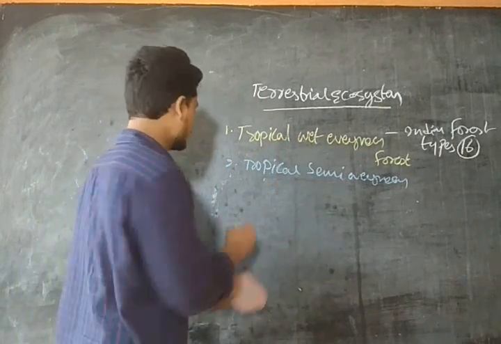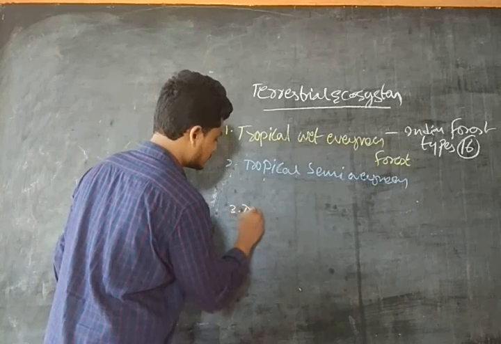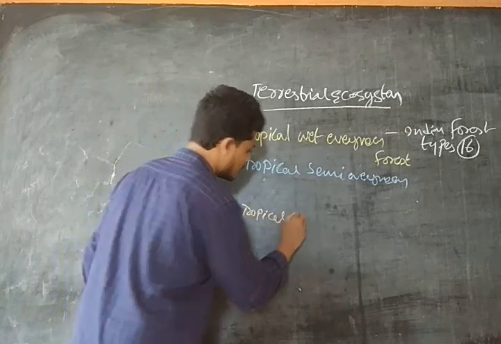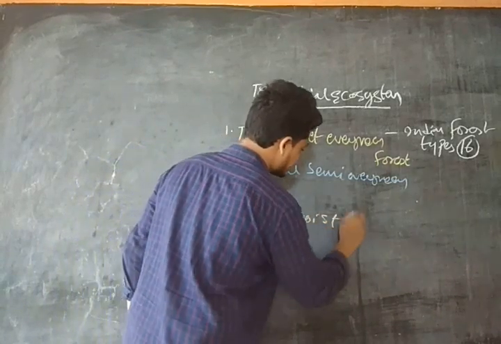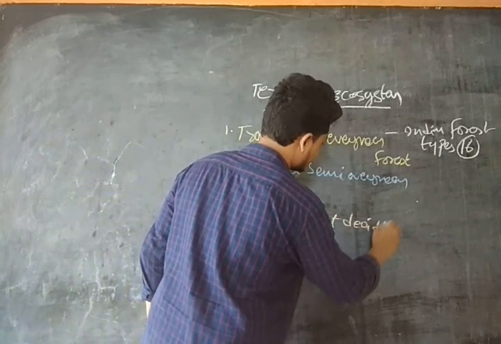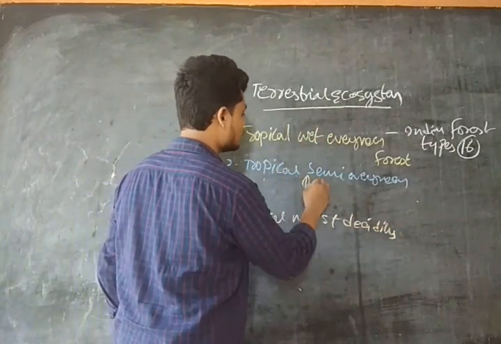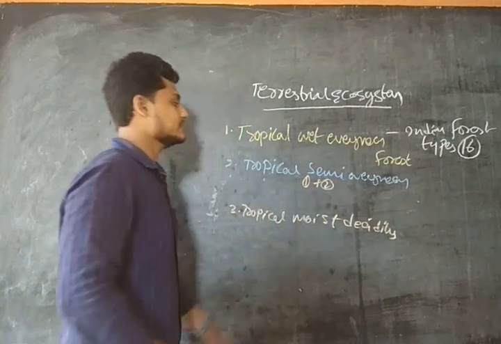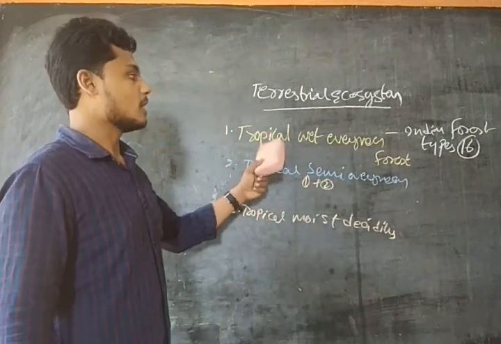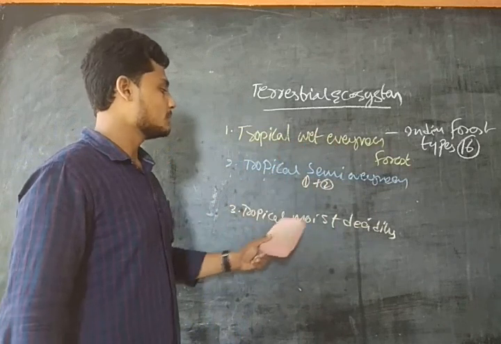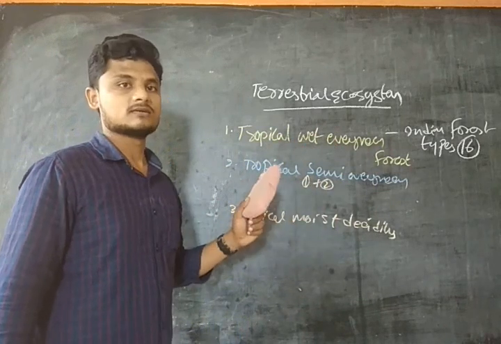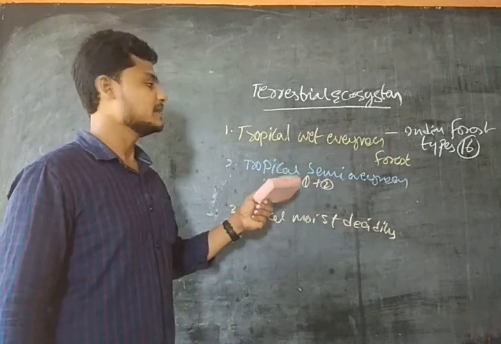So the tropical semi-evergreen forest is a mix of 1 and 2. In this forest we can find both the tropical wet evergreen forest and the tropical moist deciduous forest, guys.